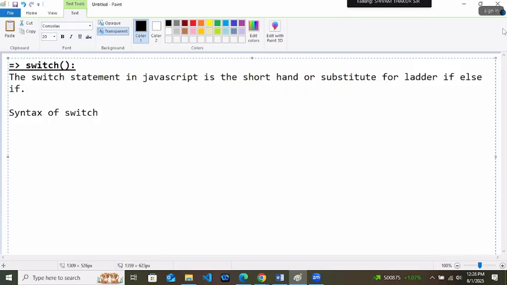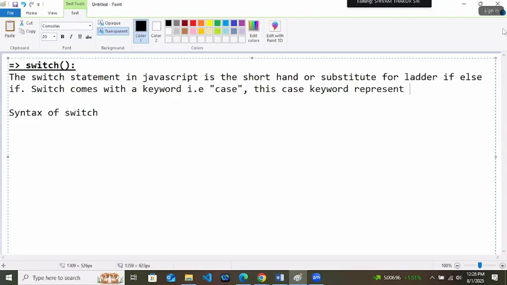So here switch comes with a keyword, that is case. Here we use one keyword that is called case. This case keyword represents the value.